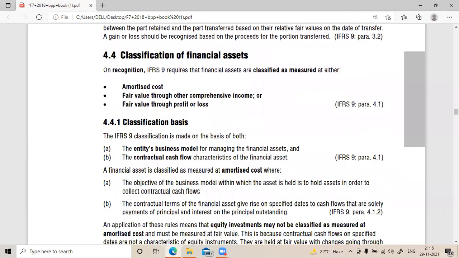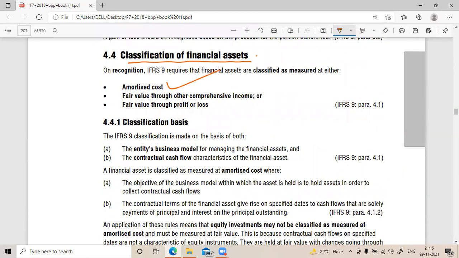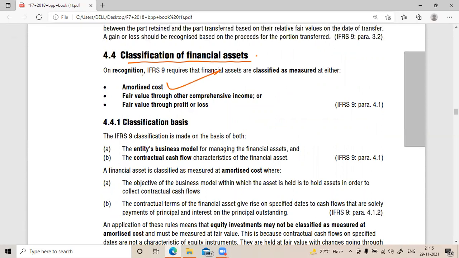We are discussing the classification of financial assets. We are discussing three things: amortized cost, fair value through OCI, and fair value through P&L. As per IFRS 9, financial assets are classified as measured at either amortized cost, fair value through OCI, or fair value through P&L. Now, you may be knowing about amortized cost.